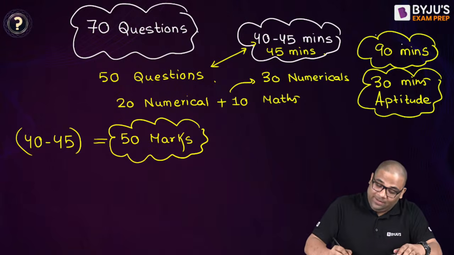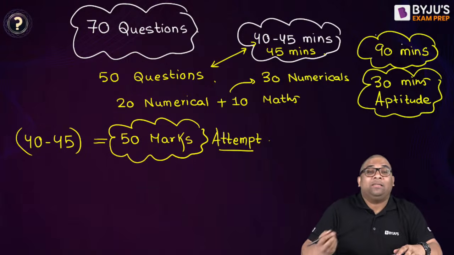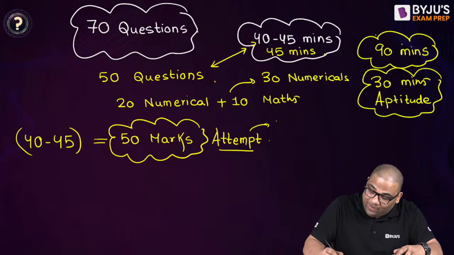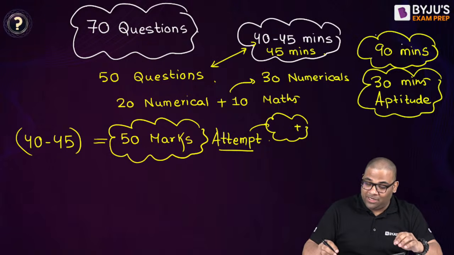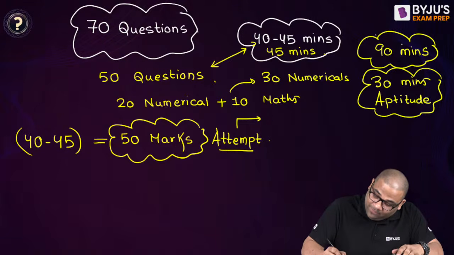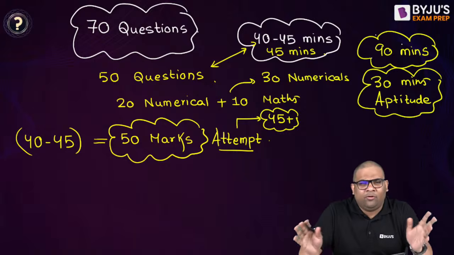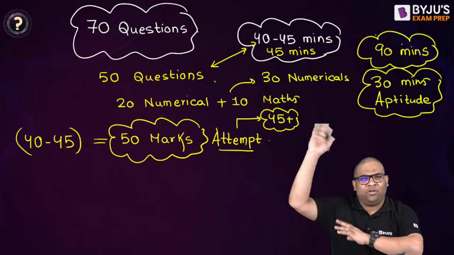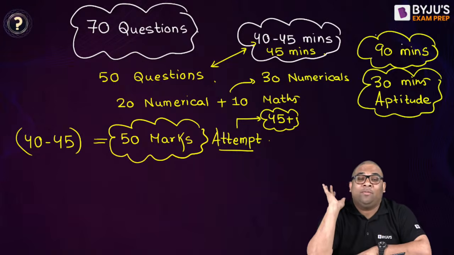So the attempt is 50 marks. Do you have to score 100% or what? If you score 45 plus, then that is good, na? You want to score 100% marks? Is 100% the cut off? No, na? So we are talking about attempt here. Attempt is 50 marks, so you'll get 45 plus marks if you have good accuracy. Some questions obviously will be wrong, that is fine. Some 1 to 3 questions will be wrong. They will not ask 50 questions on codal provisions or 50 questions on memory based things.